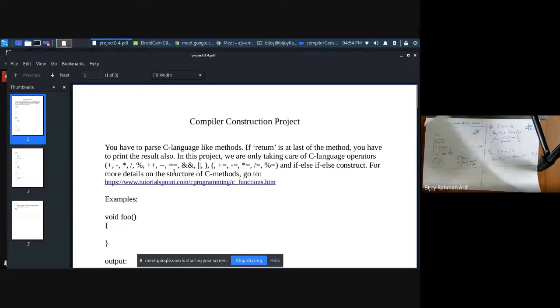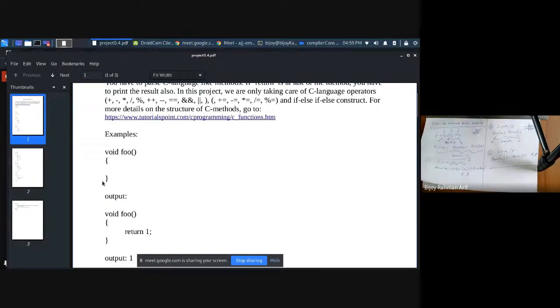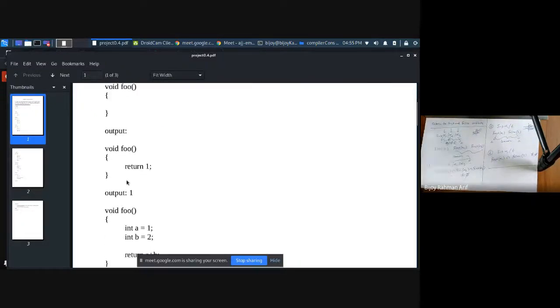If you want to read more about how C methods are created, you can go to this link. For example, the first one is a correct C method. As there is no return, the output is 0. Second one, I'm returning 1. That's why the output would be 1.